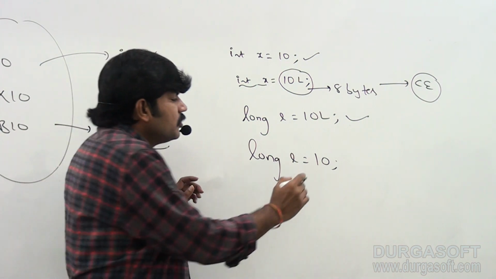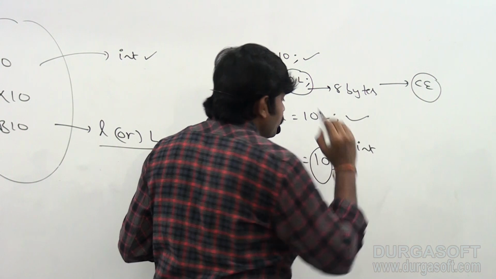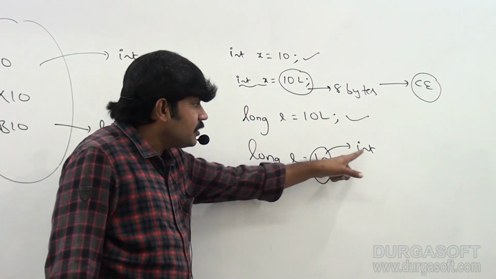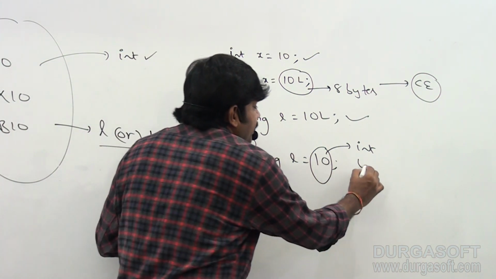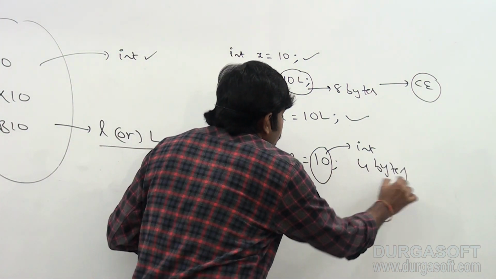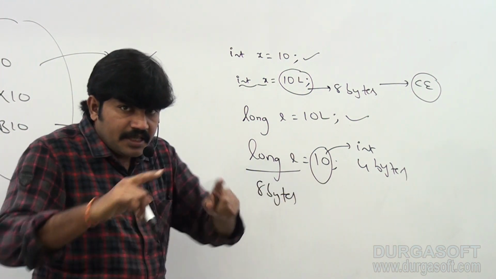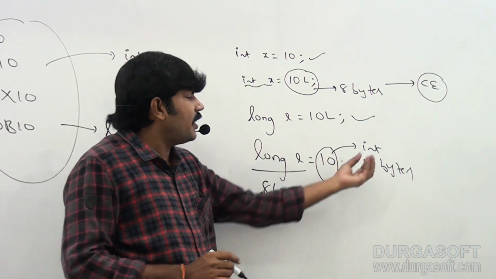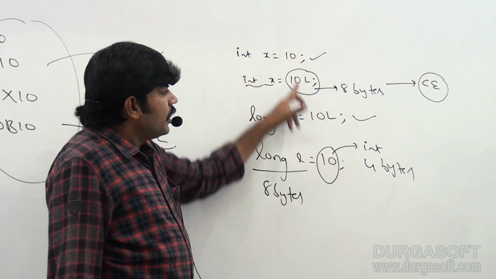The reason is by default it is int type, again, by default what type? Int type. An int value is of 4 bytes, but long is 8 bytes. So in the 8 byte place you are providing a 4 byte value. Acceptable. So observe carefully.